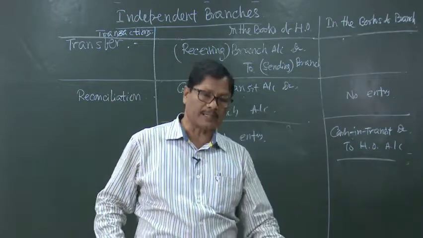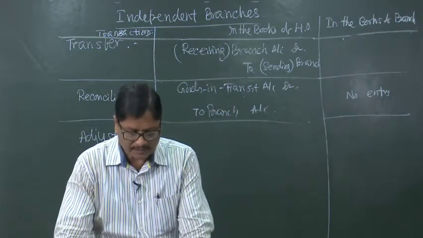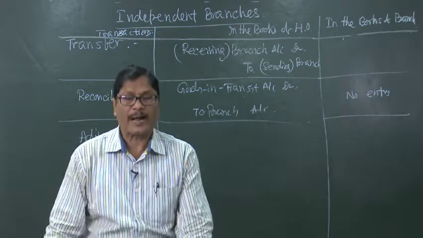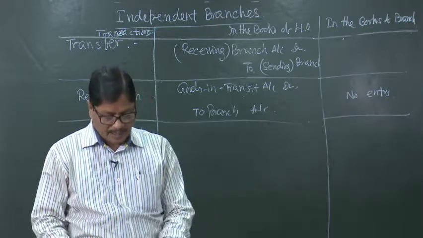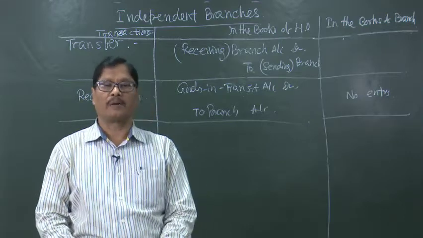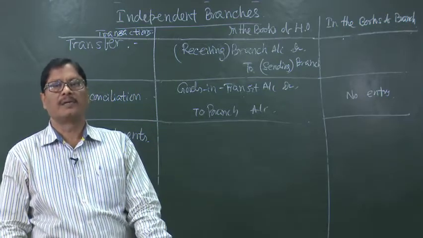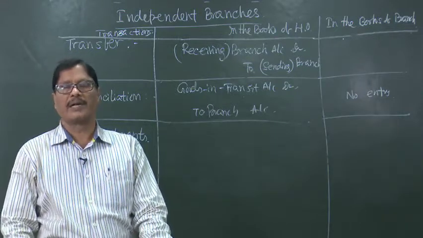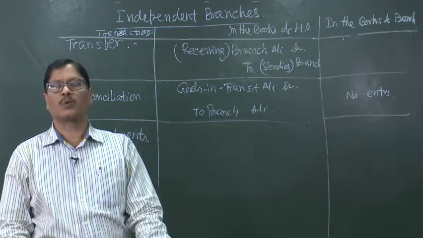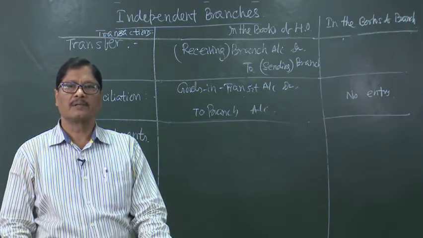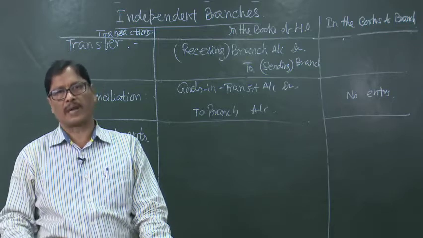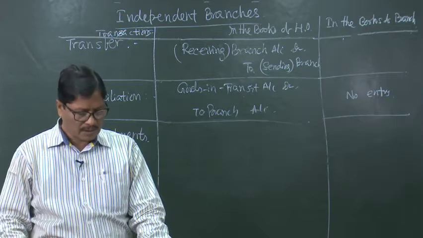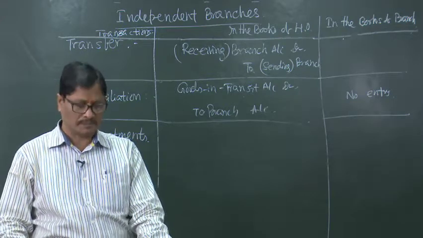Then coming to different adjustments. The first adjustment is regarding the fixed assets. Generally, the branch fixed assets are maintained in the books of the head office. It is usual that although there are some fixed assets in the branch, they are purchased by the head office and owned by the head office, but used in the branch office. The branch usually does not maintain the account of the fixed assets.